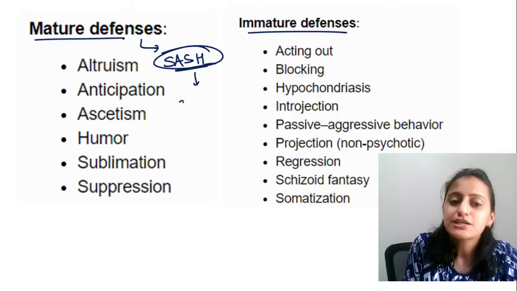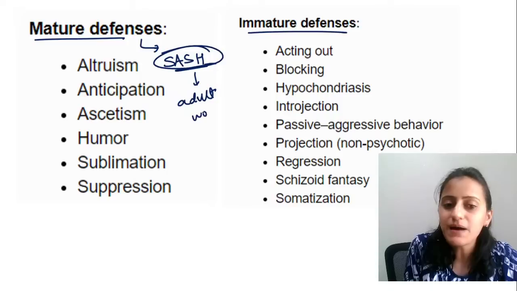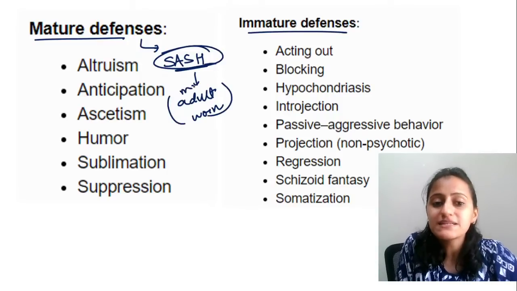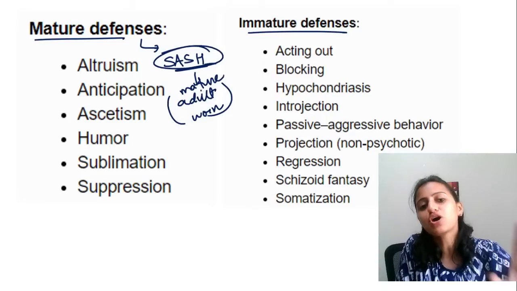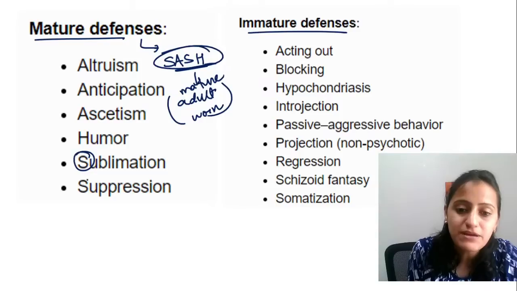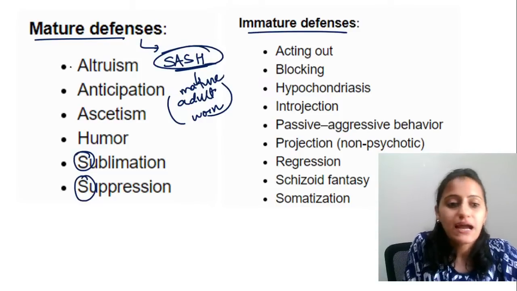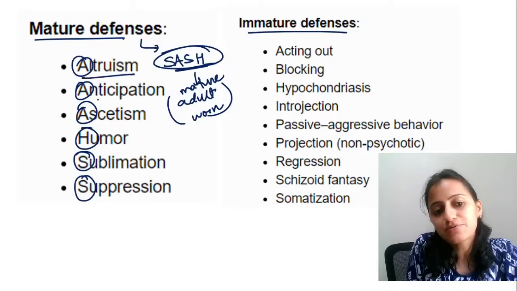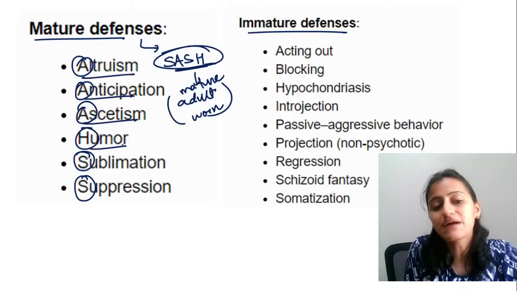That is called a sash. Remember, sash is worn by an adult. Okay, an adult wears a sash. That means a mature person, a mature adult. Sash is your mature defense. That is sublimation, suppression, and you have A and H: altruism, anticipation, asceticism, and humor.